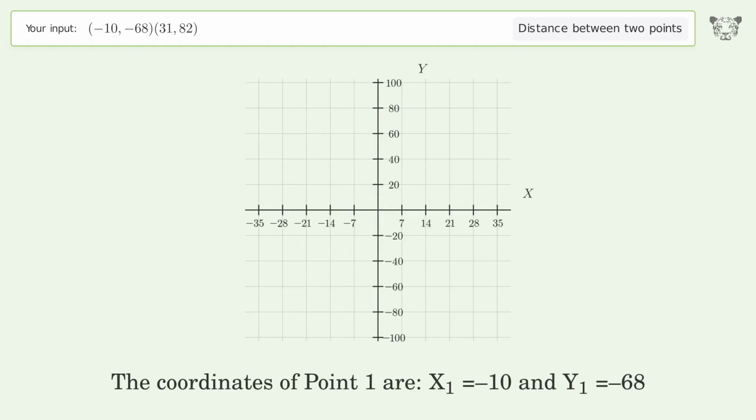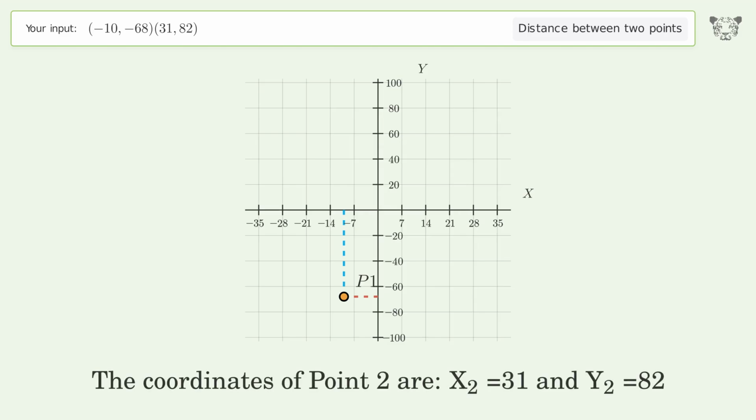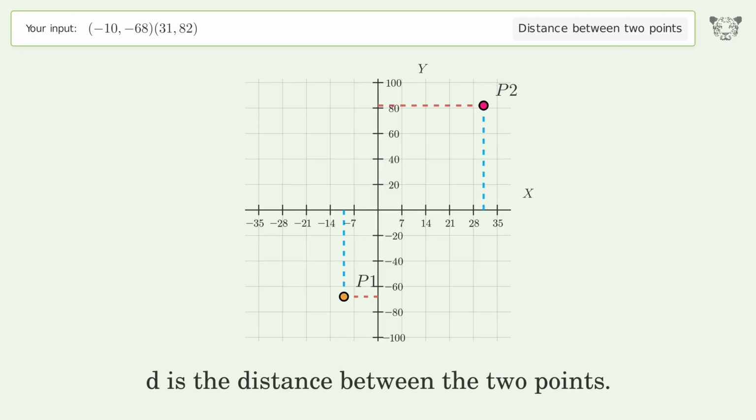The coordinates of point 1 are x1 equals -10 and y1 equals -68. The coordinates of point 2 are x2 equals 31 and y2 equals 82. D is the distance between the 2 points.